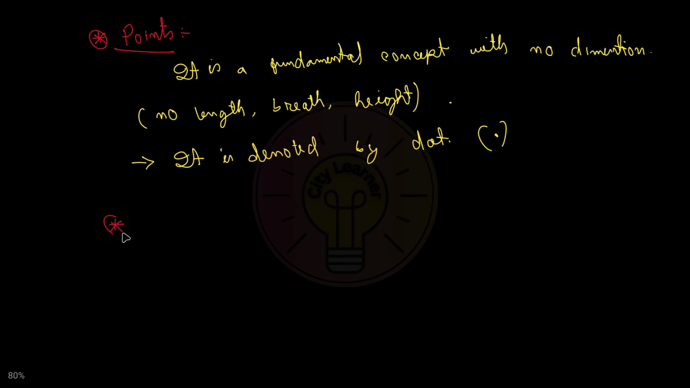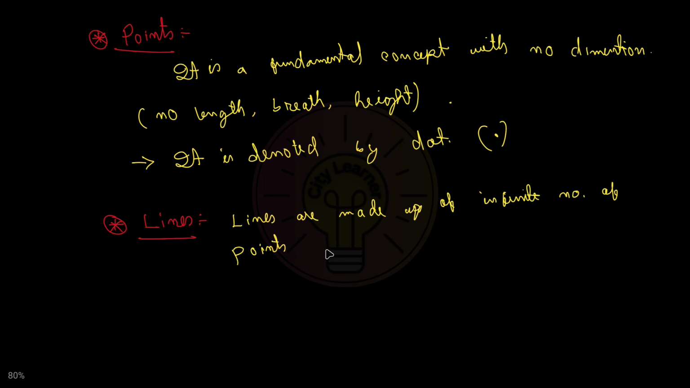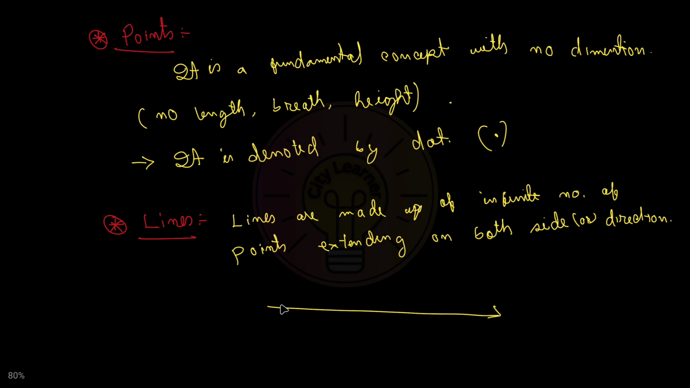Next one is lines. So what is a line? Lines are made up of an infinite number of points extending on both sides, or in both directions. If we draw a line, it will look like this. It goes from negative infinity to positive infinity.